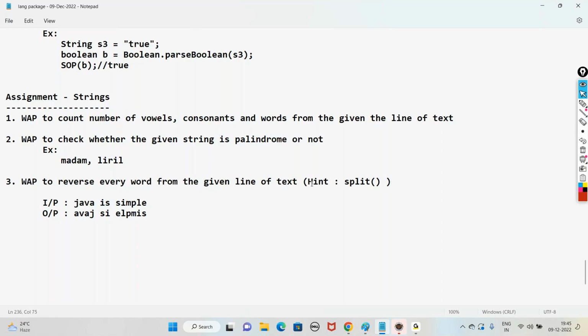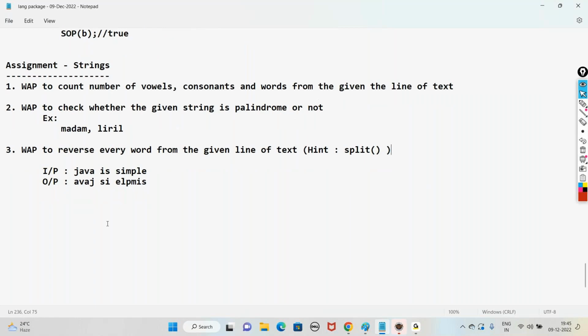Here is the task, all of you. Right? So that's it for today, and next class we are going to start off with one more new topic, exception handling.